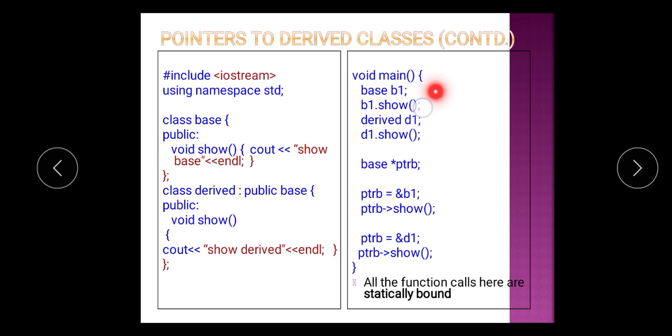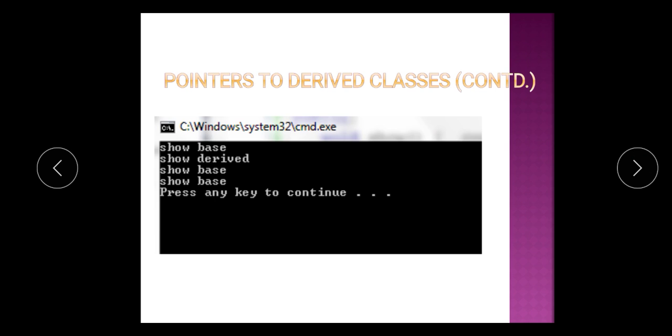We are creating the object of the derived class and calling d1.show, which will execute the function of the derived class. Now here we are creating the pointer of the base class, and to that pointer we are passing the references of the base class as well as the derived class. So here we pass the reference of the base class and execute the function of the base class. Now we pass the reference of the derived class and execute the function show, and here is the output of the above program: show base, show derived, show base and show base.